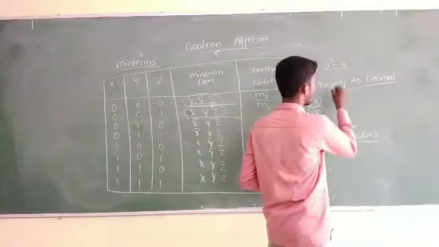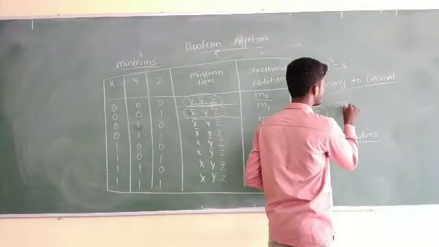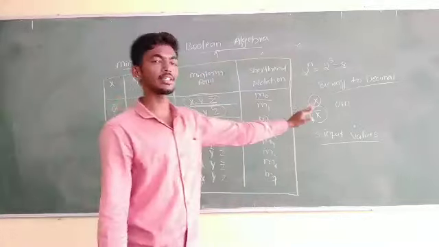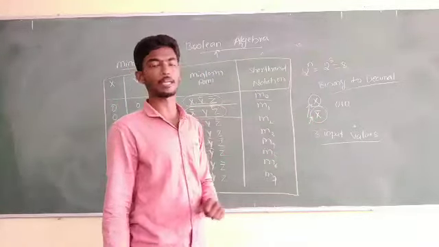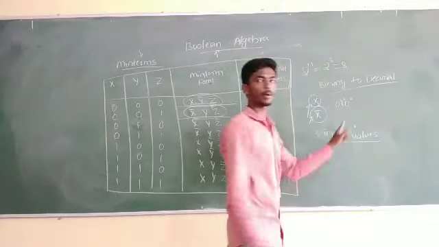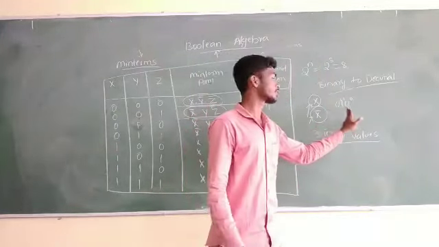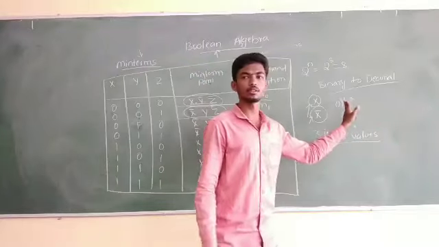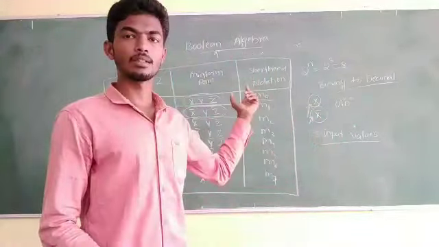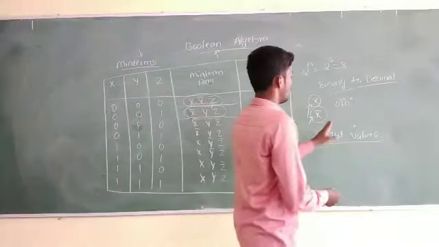I will tell you one example. If you have the binary value 0, 1, 0, then how to convert it to decimal? Just make powers and multiply. What is that? 0, 1, 2. Make powers like this. Here you have three variables, so I have given 0, 1, 2. If you have more 0s and 1s, you can just extend them.